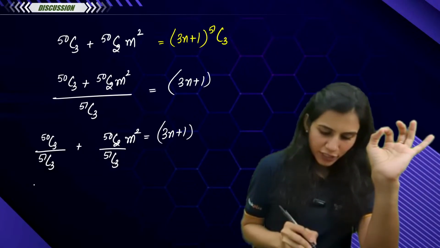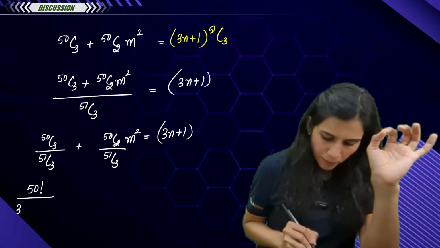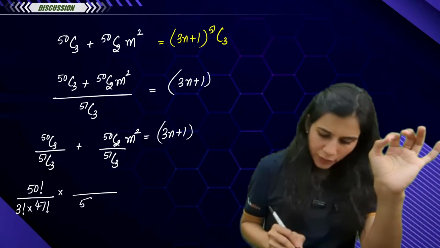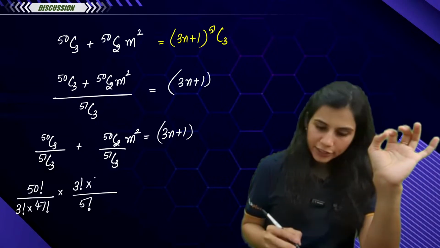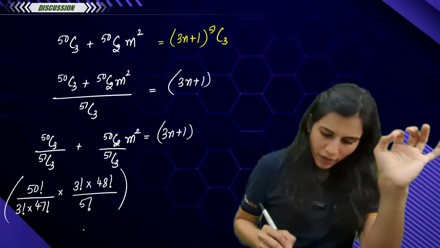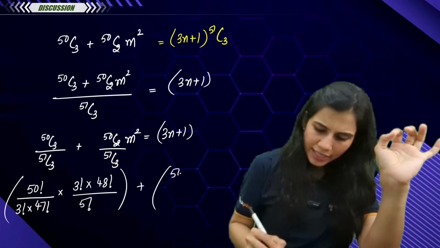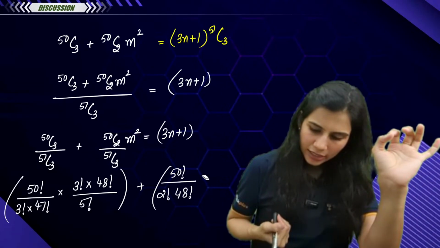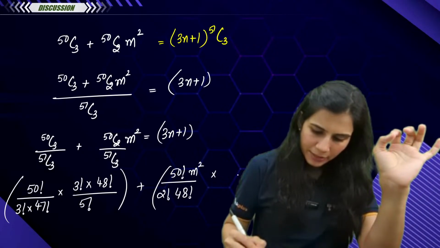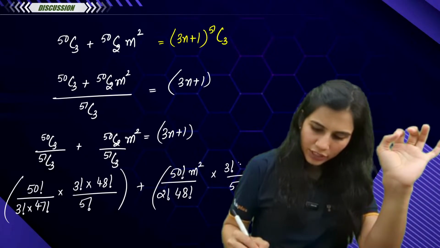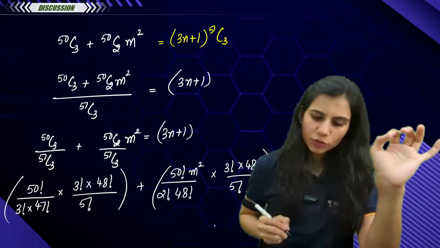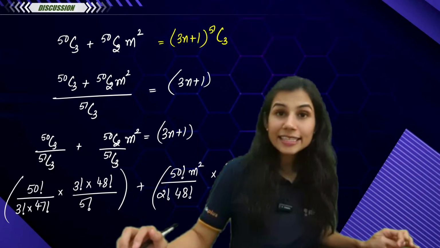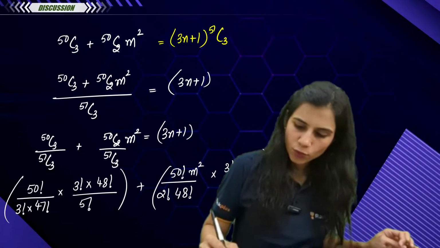And now very carefully you break it up. 50 factorial upon 3 factorial into 50 minus 3, which is 47 factorial, multiplied with 51 factorial into 3 factorial into 48 factorial. This is one bracket. Plus, be very careful, 50 factorial upon 2 factorial into 48 factorial, and this is along with m square, multiplied with upon 51 factorial, then 3 factorial, and then 48 factorial. Is this cool? This is equal to 3n plus 1.